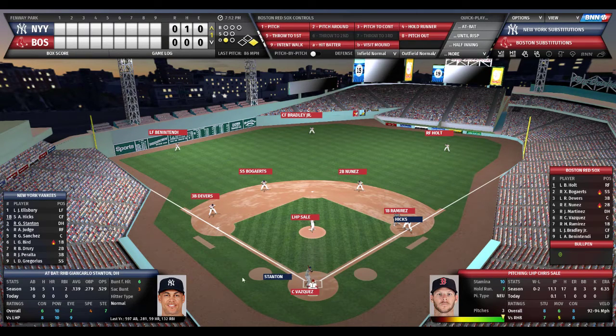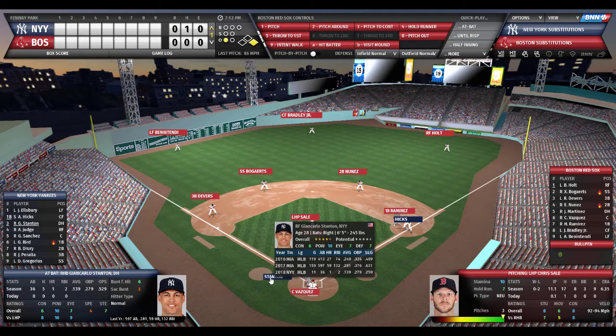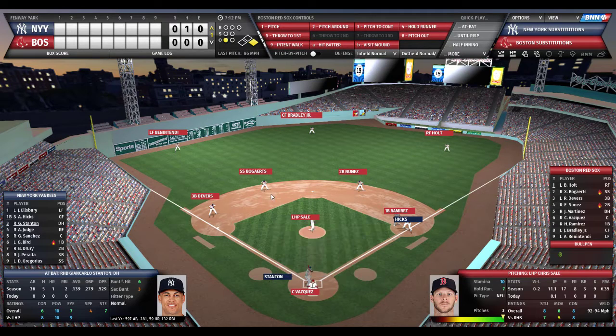In the chat. And here comes newly acquired Giancarlo Stanton. Stanton batting .139 on the year so far. He is 5 for 36, 1 homer, 2 RBIs. Against left-handed pitching, 8 out of 10 contact, 10 out of 10 power, 9 out of 10 eye. Very dangerous batter, and hopefully does not heat up in this series against the Red Sox.